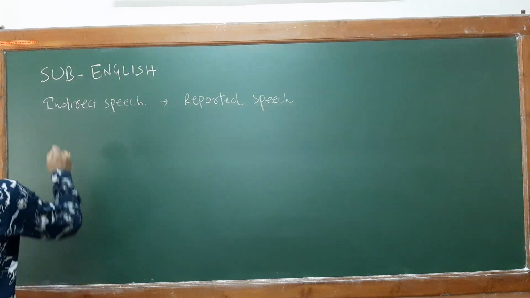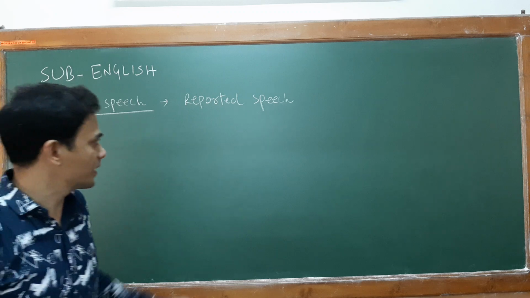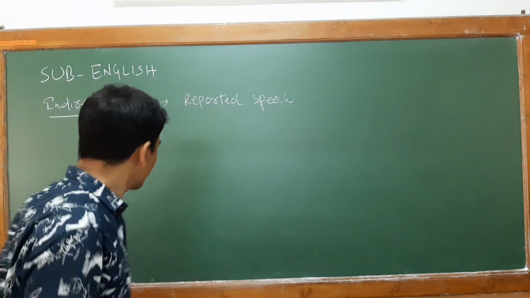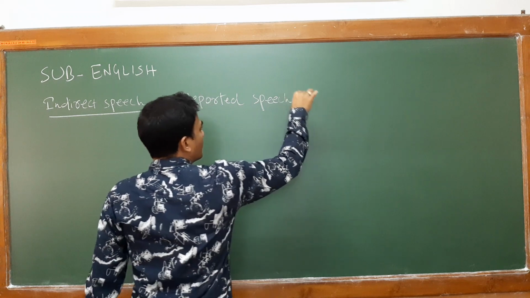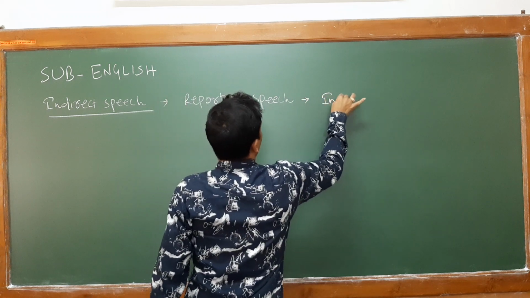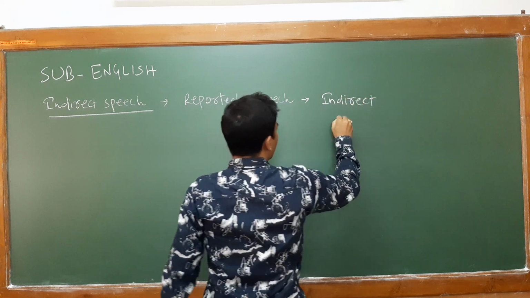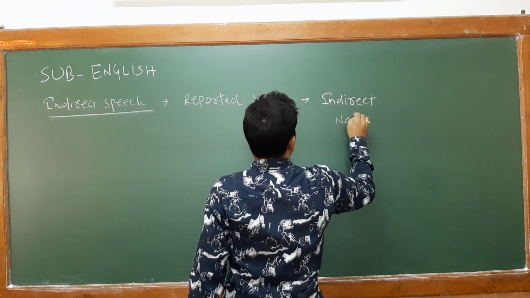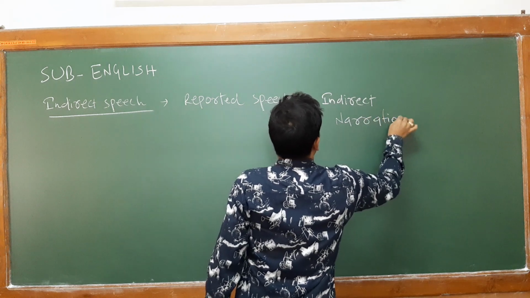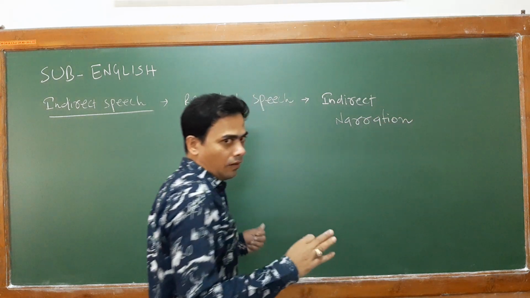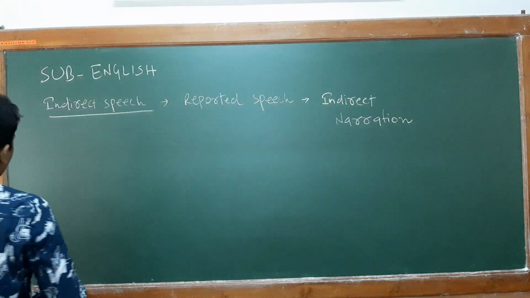So your indirect speech is otherwise known as your reported speech, or you may also call this indirect narration, or you can say narration change.